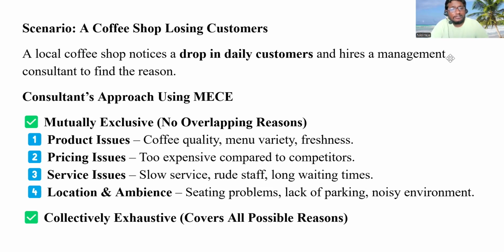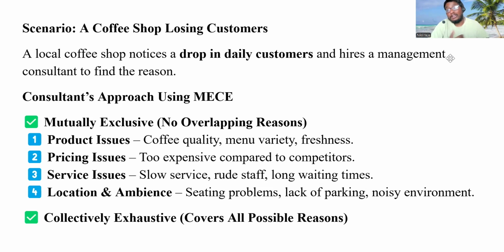Let's see the definitions. Product issues are coffee quality, menu variety, and freshness. This can be one of the problems because of which the drop in daily customers happens. Pricing issues can also be a reason: it is too expensive compared to competitors. Next is service issues: slow service, rude staff, long waiting times.